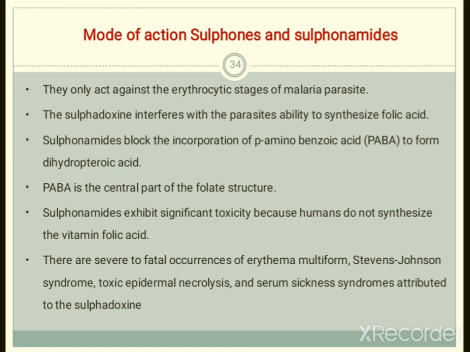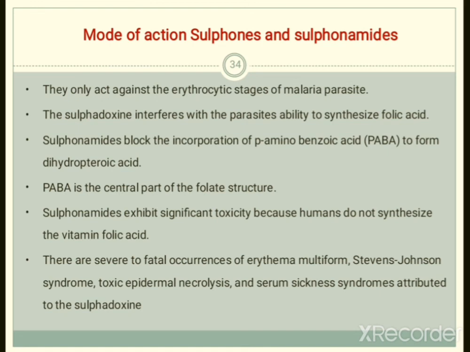So they act against the erythrocytic stage of the malarial parasites. Sulfadoxine interferes with the parasite's ability to synthesize folic acid. Sulfonamides block para-aminobenzoic acid from forming dihydropteroic acid. And PABA is the central part of the folate structure, means it is the precursor of this kind of structure.